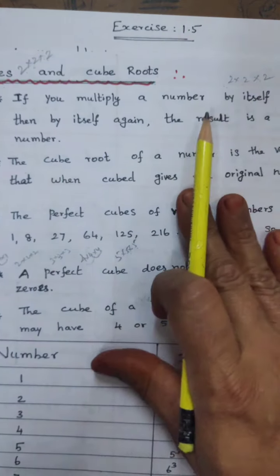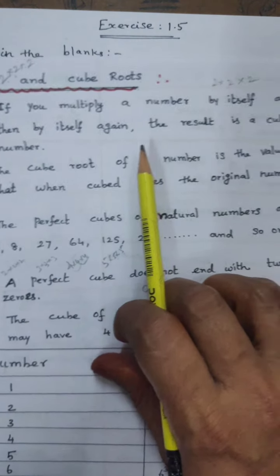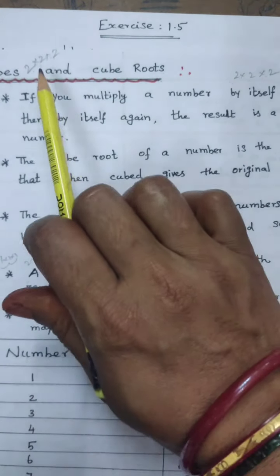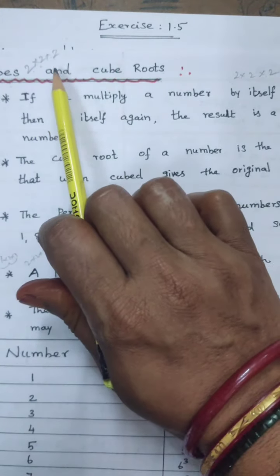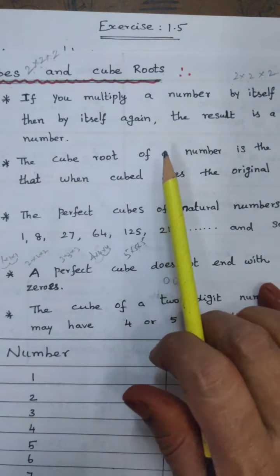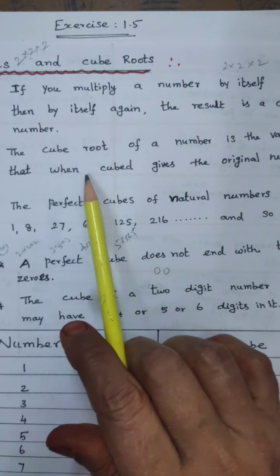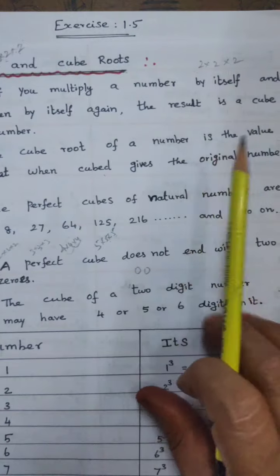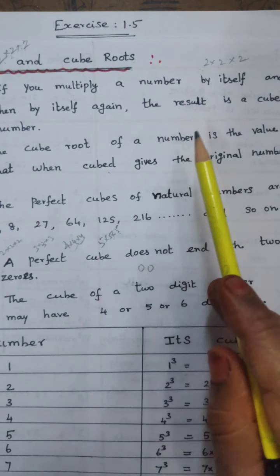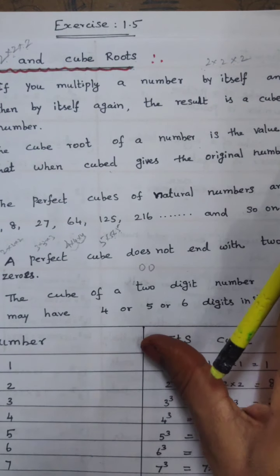If you multiply a number by itself and then by itself again, the result is a cube number. I say the example: one number multiplied 3 times is called the cube number. The cube root of a number is the value that, when cubed, gives the original number. One number multiplied 3 times gives the original number as the answer; that is called the cube root number.